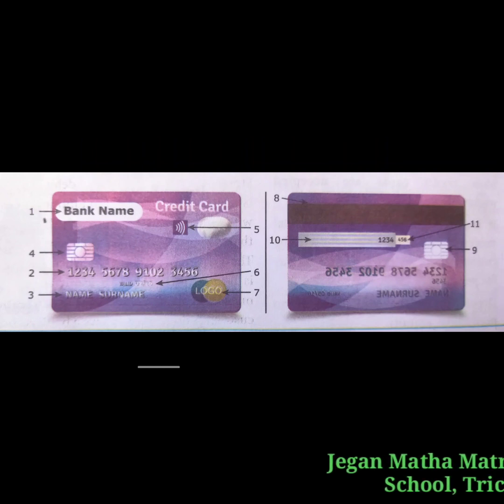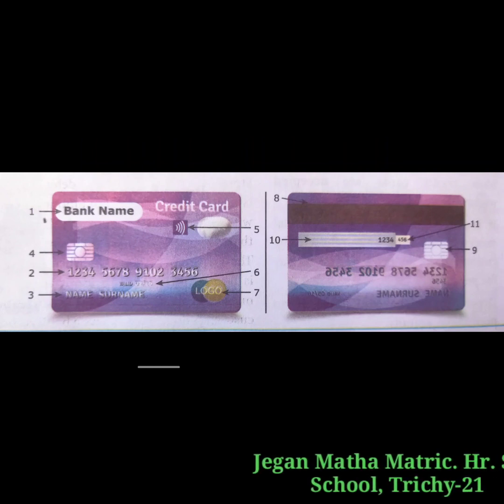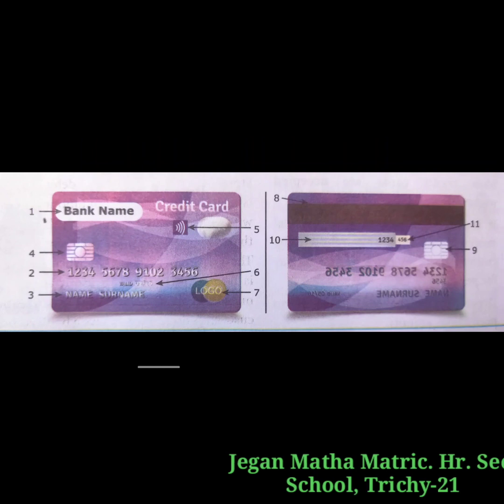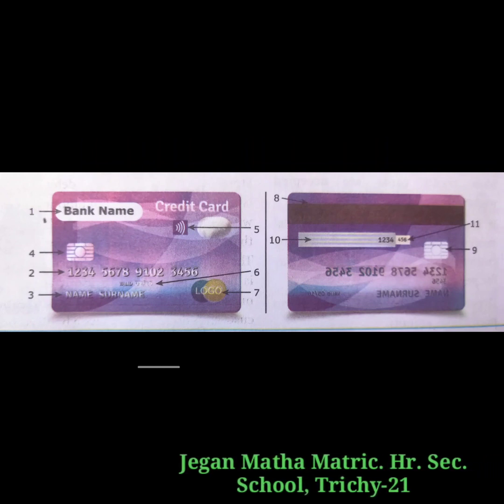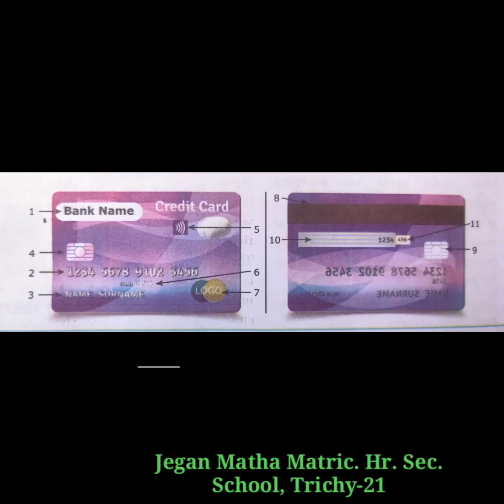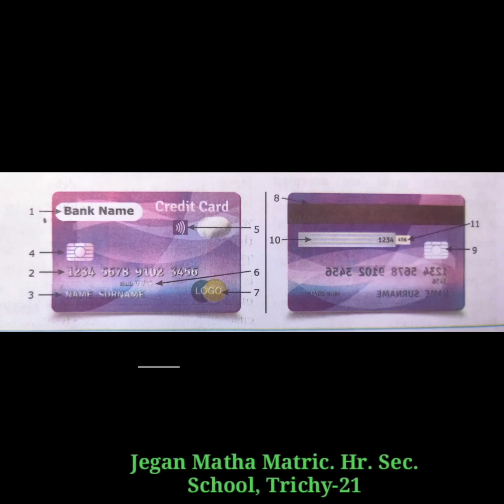EMV stands for Europay, MasterCard, Visa. These 3 names correspond to the companies which were responsible for developing this technology. It is categorized into chip and signature and chip and PIN.